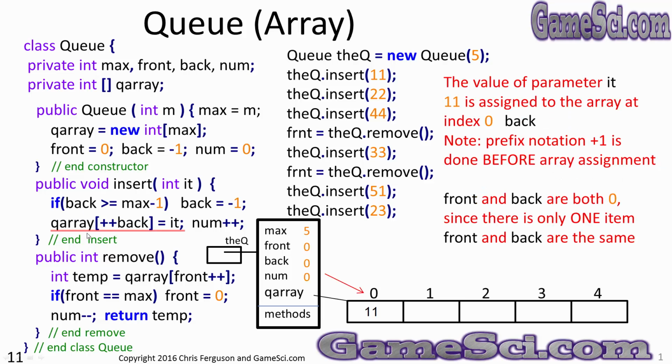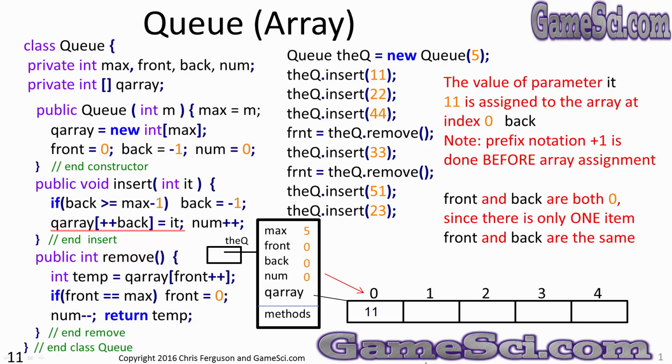Here's the guts of the insert routine. QArray of ++back equals it. The value of the parameter it is assigned to the array at index 0, or the variable back. Note the prefix notation. +1 is done before the array assignment, so back changes to 0 before we do the assignment. At this point, front and back are both 0, since there's only one item in the queue. Now at position 0, there is our 11 that showed up. We added 1 to back, made it 0, and then we assign the 11 into the array.